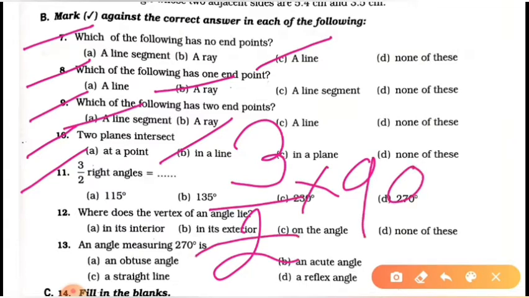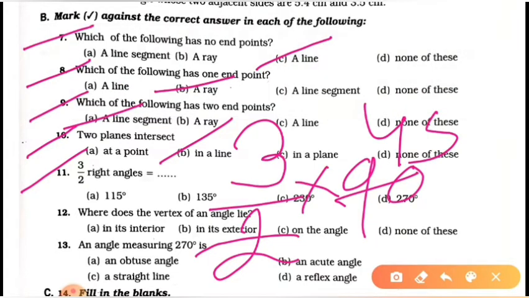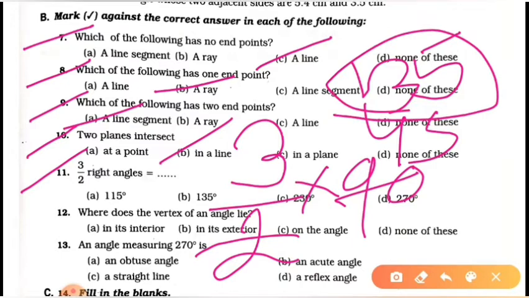Here students, when you cut it, 45 times, you multiply 5 and 3, 135. That means its answer is B, the correct answer is B. Option B is correct.